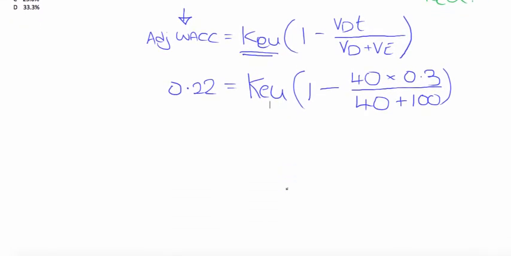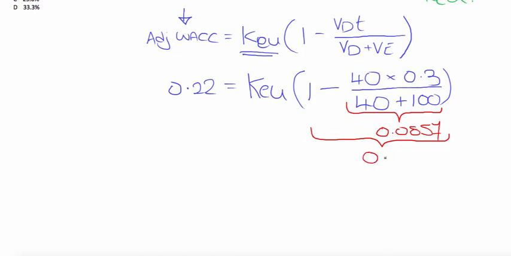So if we do this just one step at a time, 0.3 times 40 divided by 140, and you get 0.0857. If you then subtract that from 1, you get 0.9143. You can then divide both sides by 0.9143.